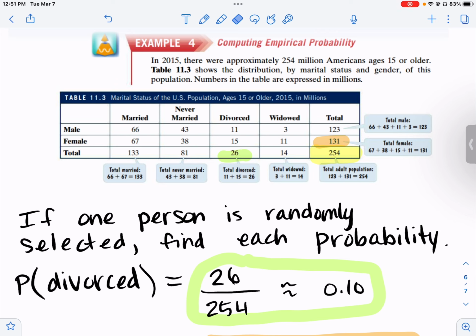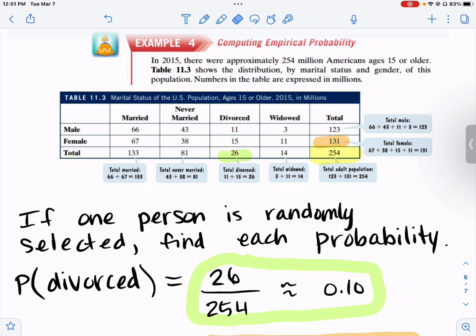Here's a new table. 254 million Americans ages 15 and older were asked about their marital status. So we have married, never married, divorced, widowed, and also by birth gender. And then we have the totals. The yellow is the 254 total. Now these represent millions.